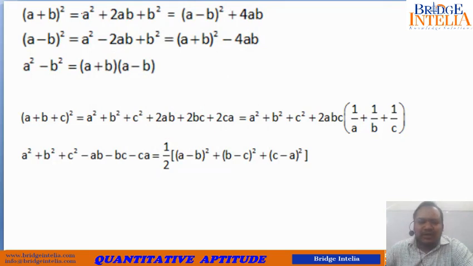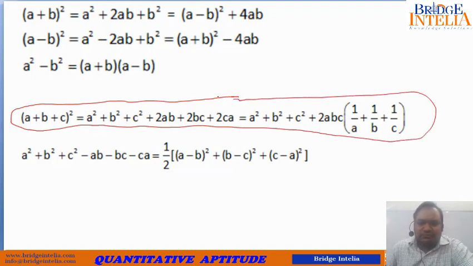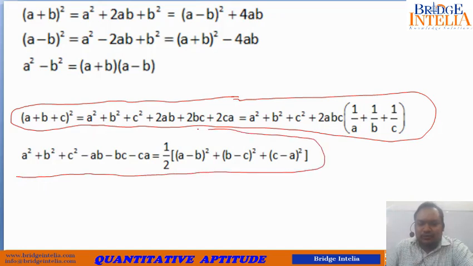Most of these formulas are already familiar to you because you have been studying them since class 6th or 7th. But I'd like to highlight this formula before you. This is a very important formula when it comes to competitive exams. This formula finds wide application in framing of questions. This one and this one as well might come as new to some of you.